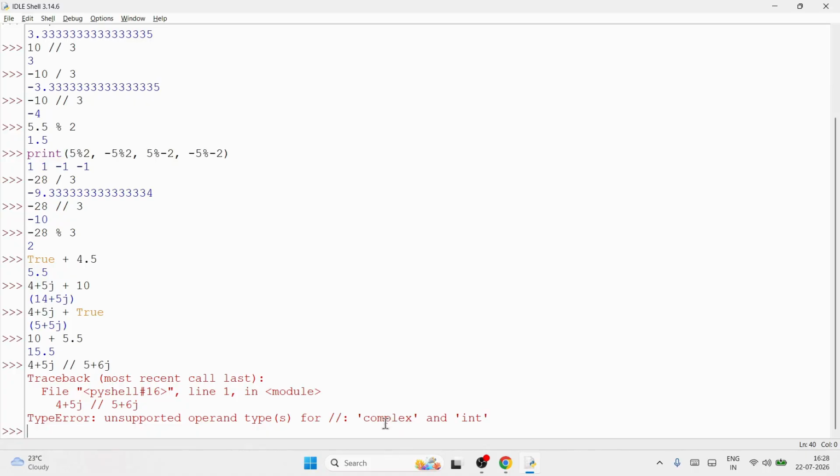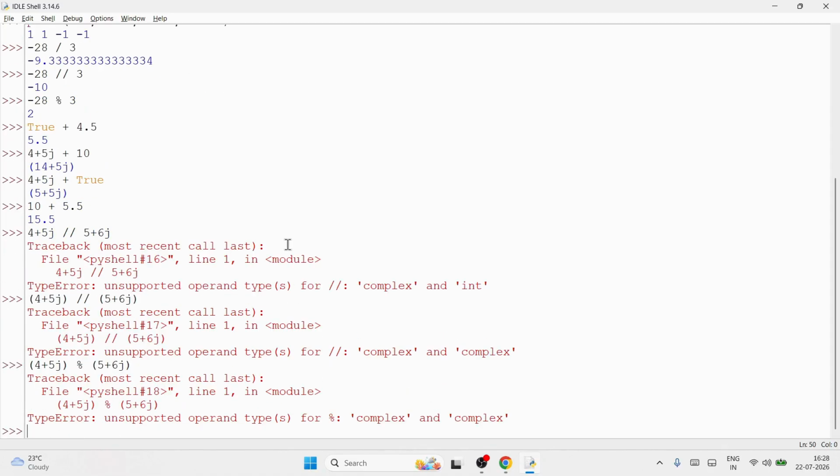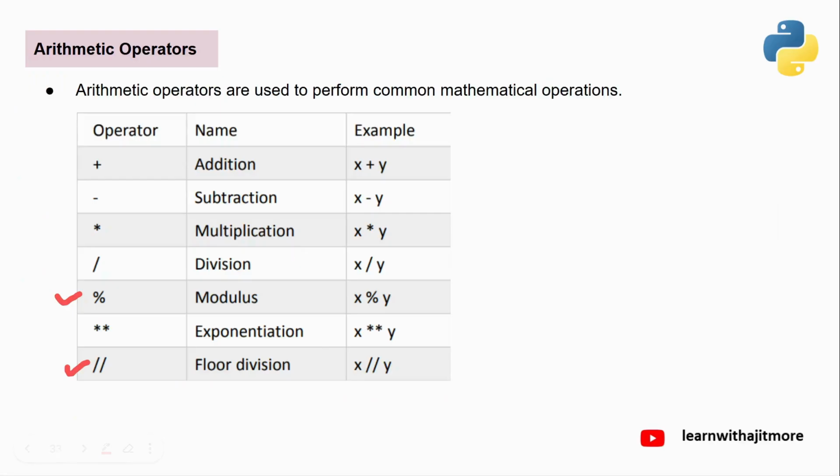Complex not allowed. Even if you put them in brackets, one complex and another complex, then also it is not supported. Floor division and modulus are not applicable for complex numbers. That rule you have to remember.